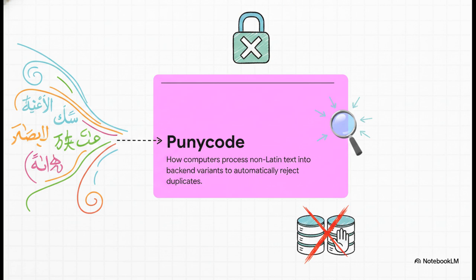Punycode is basically how computers translate non-Latin text into a back-end ASCII-compatible format. So by using this exact Punycode string explicitly as the document ID in a database like Firebase Firestore, the system mathematically prevents global duplication. If a second user tries to buy that exact same native name, the database simply rejects it right at the foundational level. No duplicates, period.